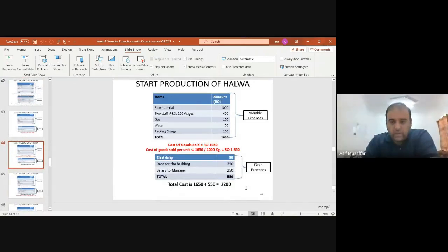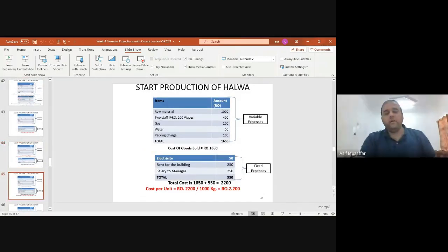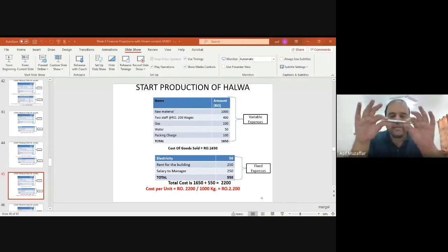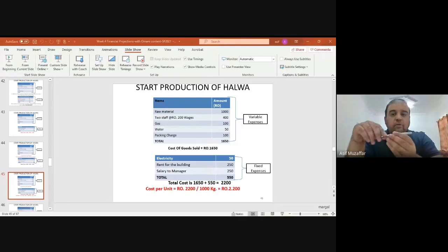Now, one important thing. We must know how to calculate cost per unit. Now, this is very important, so please understand this point. What is cost per unit? Cost per unit means what is the cost of this pen for me? Let's say the cost for me is 1 real. I will sell it for, let's say, 2 real, so I will get 1 real profit. Or let's say I will sell it for 1.5 real, so I will get 500 paisa profit.